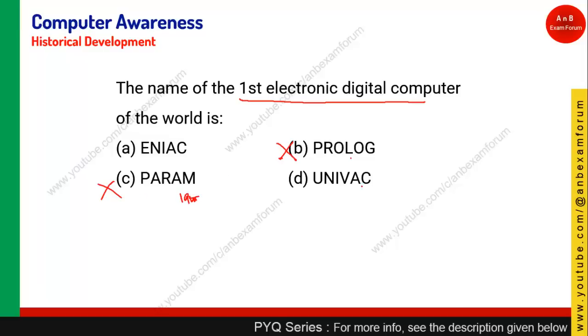UNIVAC is no such thing I have heard of, whereas ENIAC is the first digital computer, the Electronic Numerical Integrated Computer. This is the full form of ENIAC, just remember. So option A is the right answer.